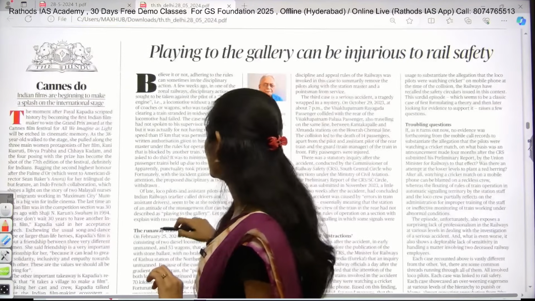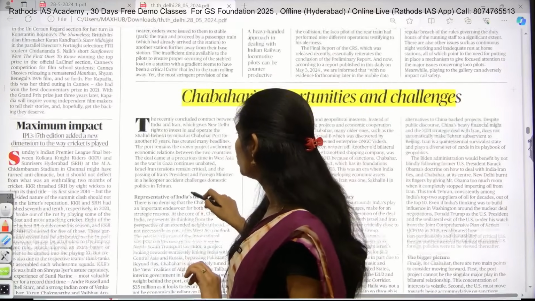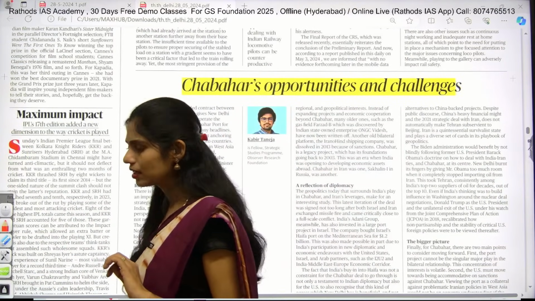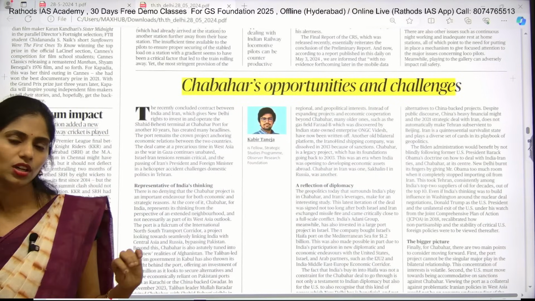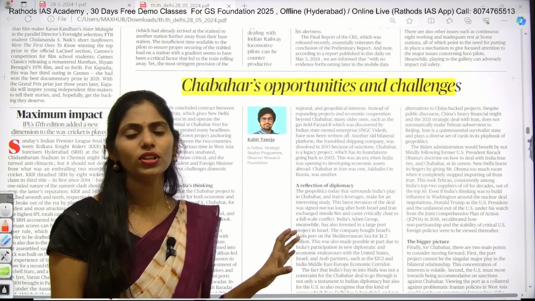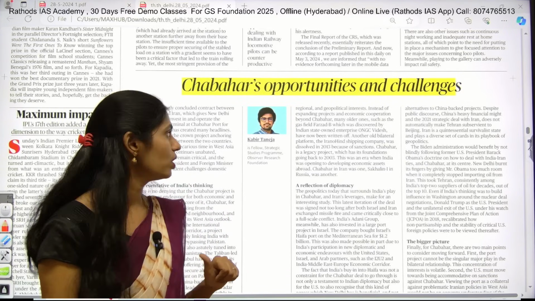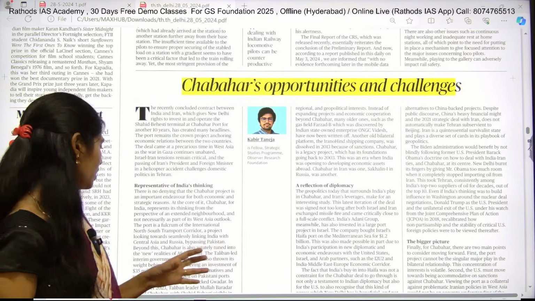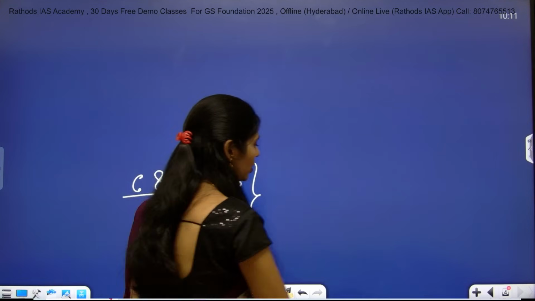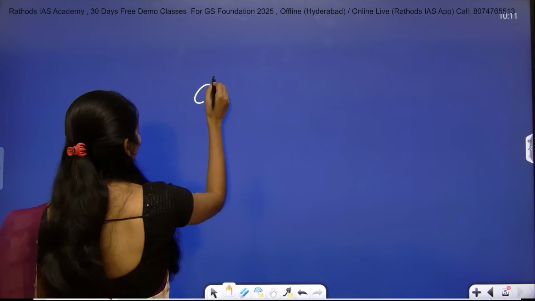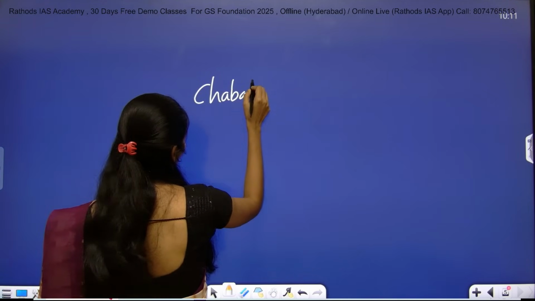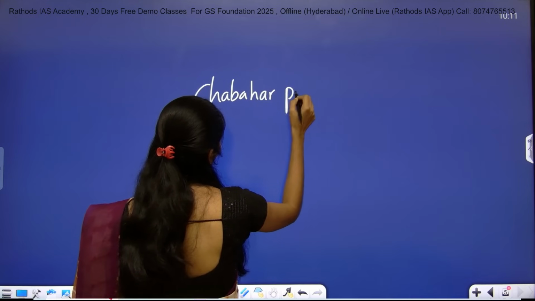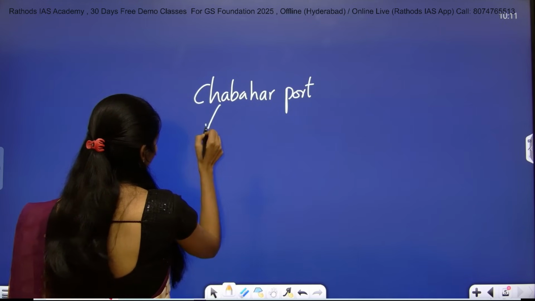And now let us see this editorial page. So in this editorial page there is one important article regarding Chabahar Port. So recently India came with agreement regarding this Chabahar Port. So here you have to know some facts. So let me show you the dimensions. So this article is talking about Chabahar Port. So where it is located? In